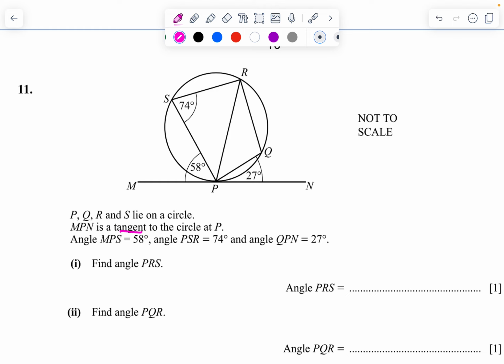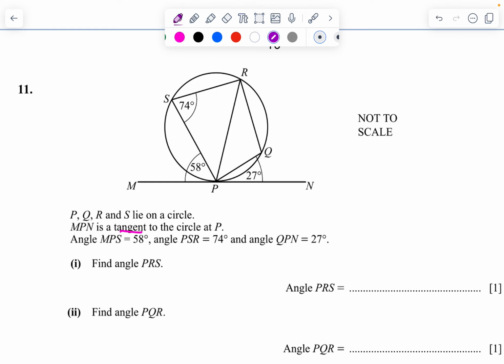Then angle MPS is 58 degrees, angle PSR is 74 degrees, and angle QPN is 27 degrees.